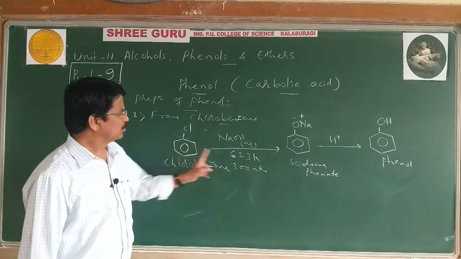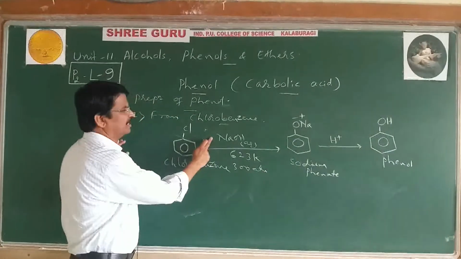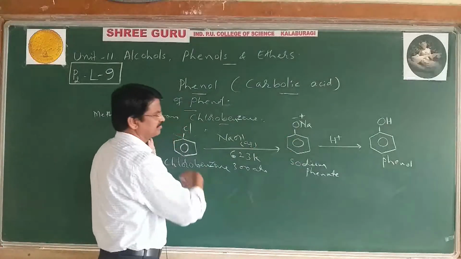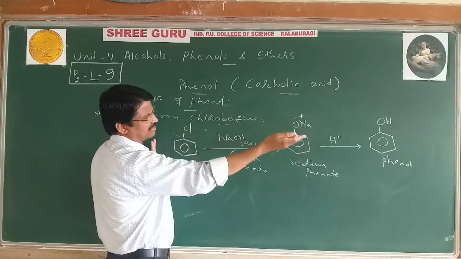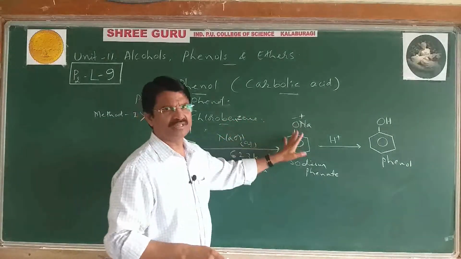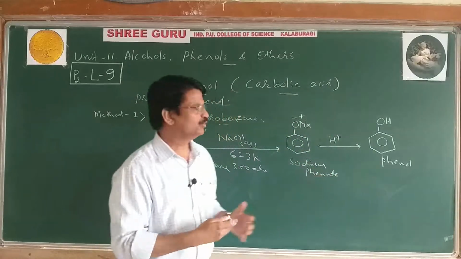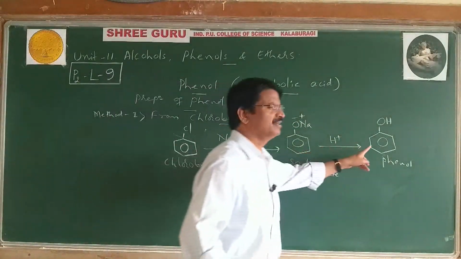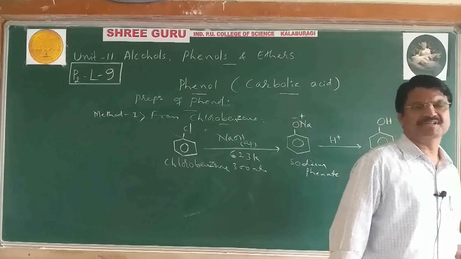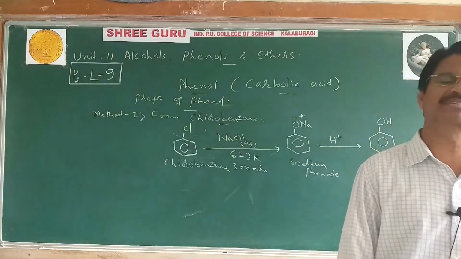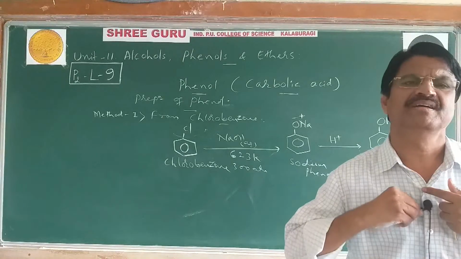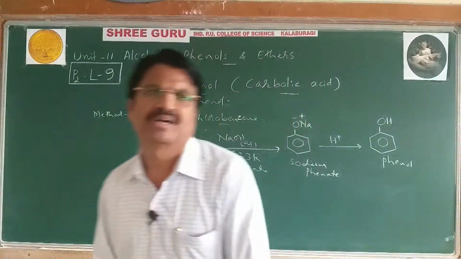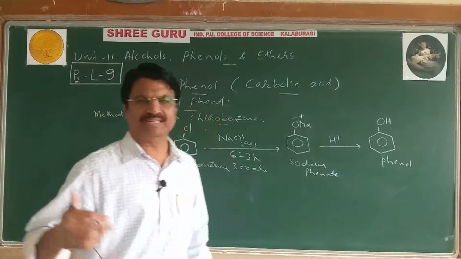You can write a two-step reaction: first NaOH, second H plus. Or write one more extra step: first we get the salt, then on acidification it gives phenol. The separation is again the same method. It is separated by steam distillation or fractional distillation, and finally purified by boiling. Then we get pure phenol, which boils at 182 degrees Celsius.